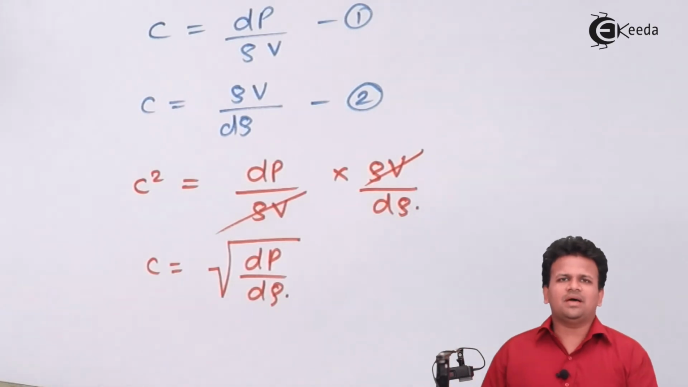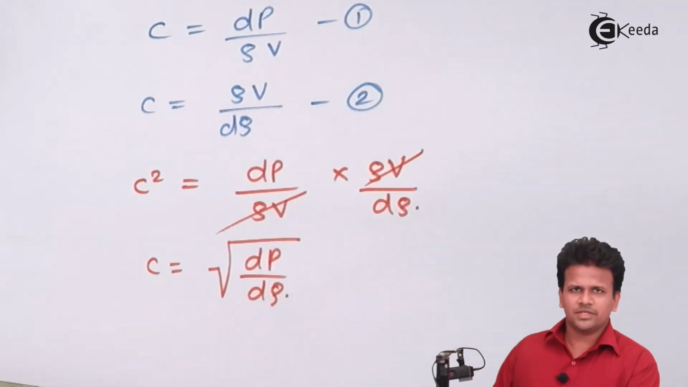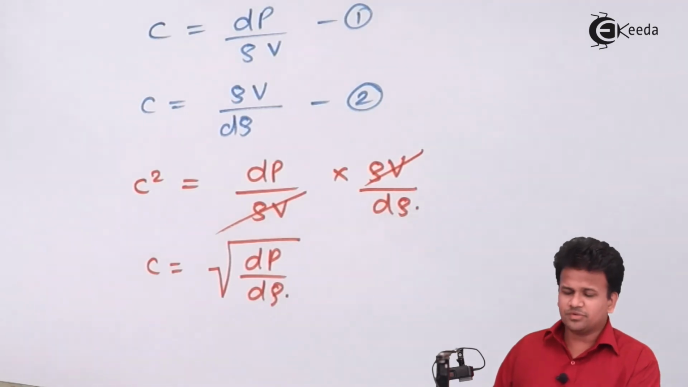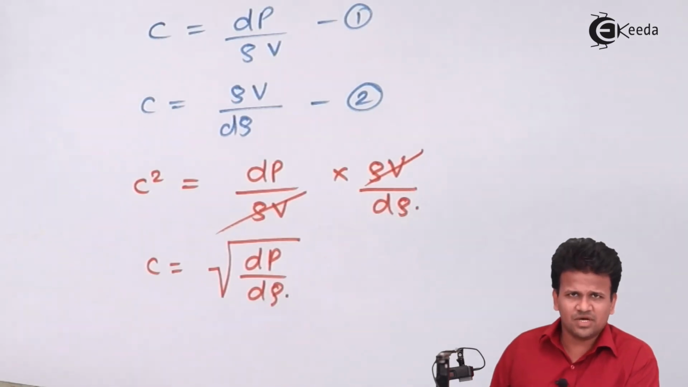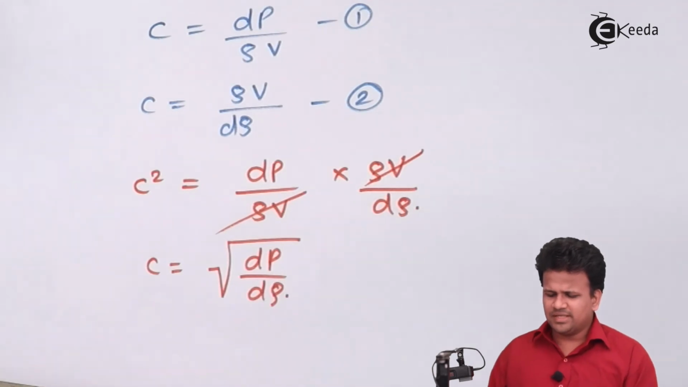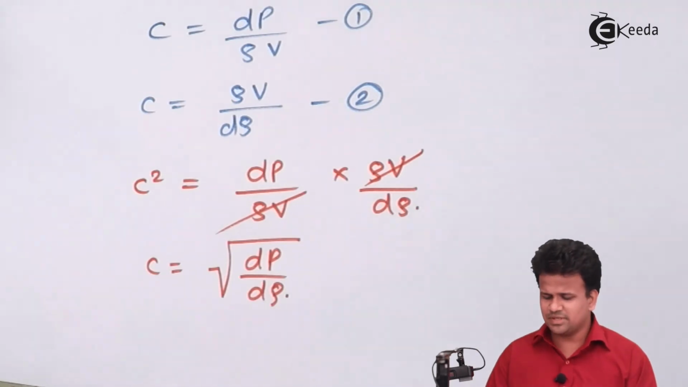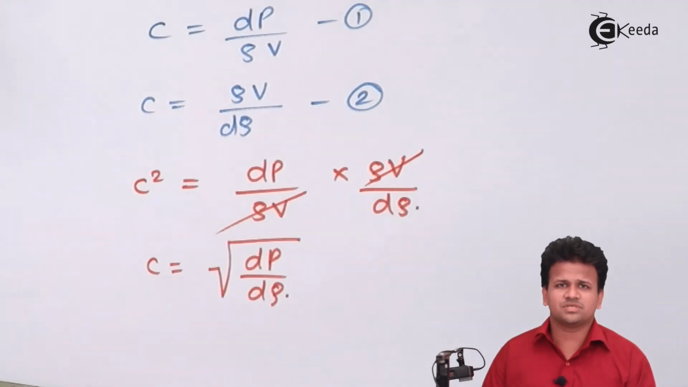Now this formula was actually devised by Newton, and it is called Newton's formula for velocity of sound. But unfortunately, this does not depict the exact velocity of sound. There was some correction which was suggested by Laplace.